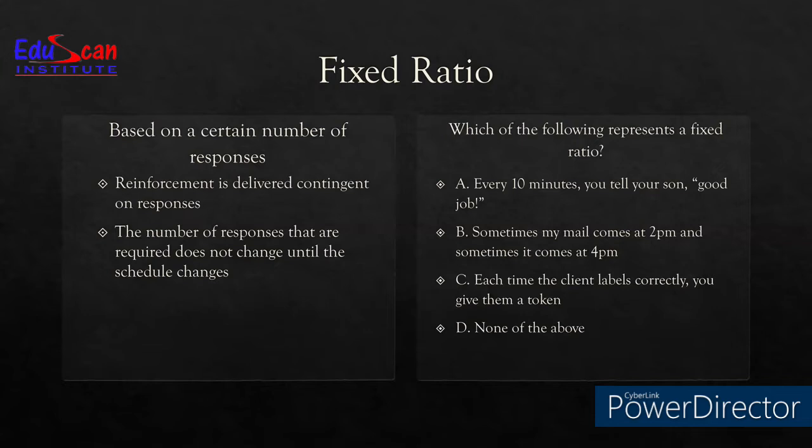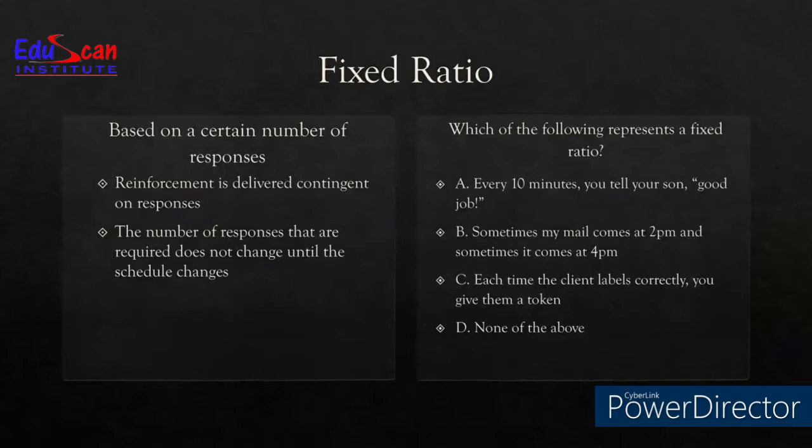Let's move on to B. Sometimes my mail comes at 2 p.m. and sometimes it comes at 4 p.m. is again a symbol of time. Minutes, hours, p.m., a.m., everything represents interval. We are talking about fixed ratio. So even if I check my mail 100 times before 2 p.m., it does not really assure that I have got a mail. So in this case, this is also not the representation of fixed ratio. So let's eliminate this. Let's move on to C.